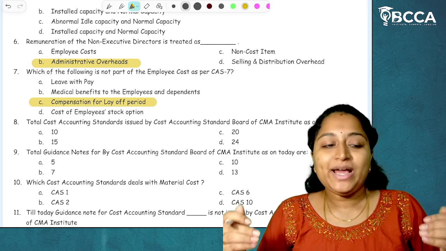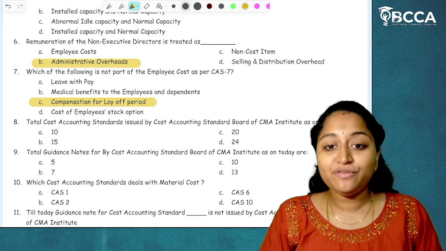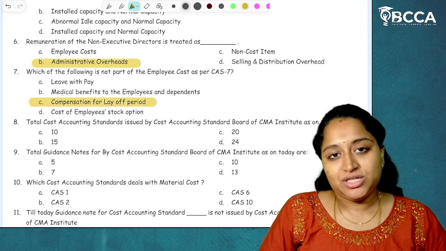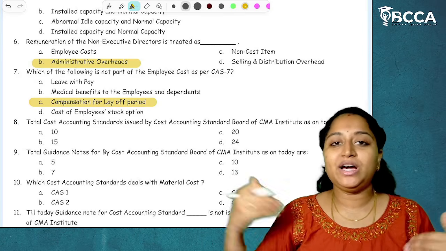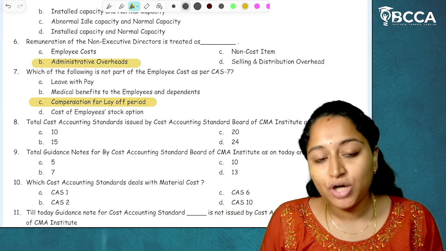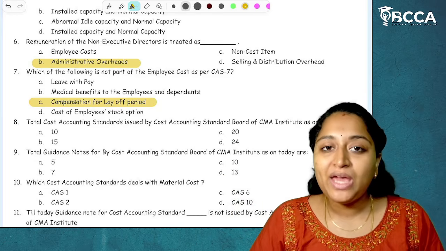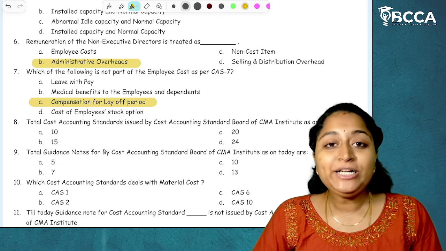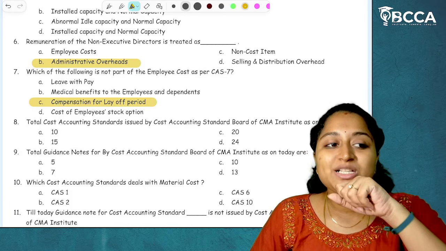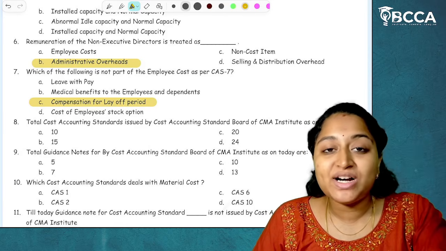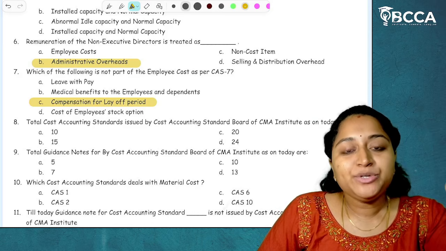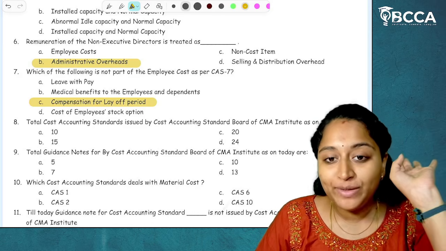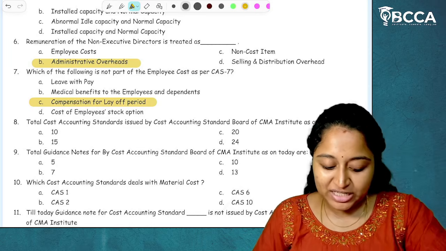So only for employees who are currently working for the organization, if we have incurred any kind of cost, then that is employee cost. Either for current or for the future, if we are incurring any cost, then that will be part of employee cost. But if they are leaving the organization, if we are paying anything, then that will not be forming part of employee cost. Regarding this, we also have the other point, VRS payment which has been made for the closure of a section. Whatever payment is made for discontinued operations of a business will also not form part of employee cost. So you can connect both. I hope it is clear.